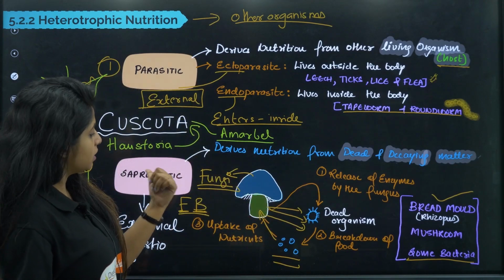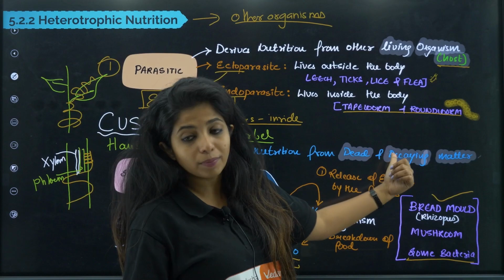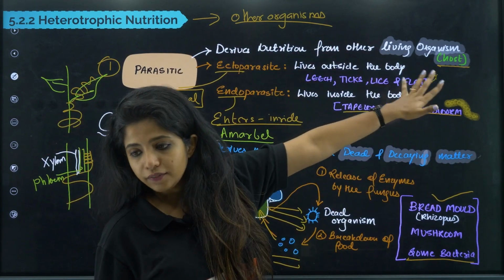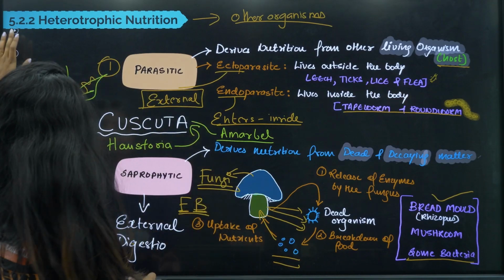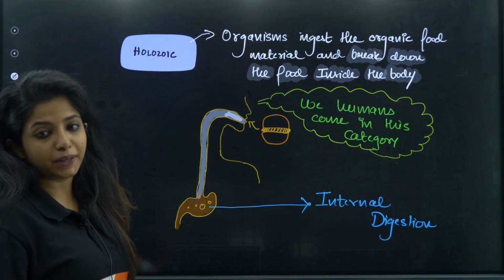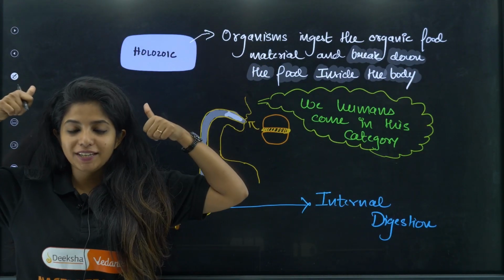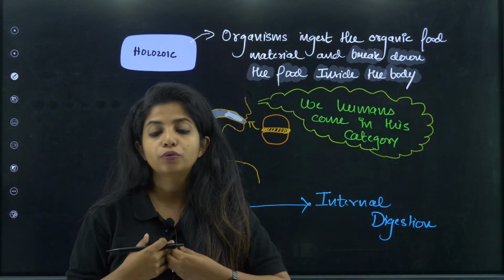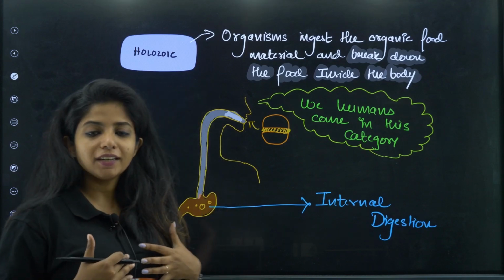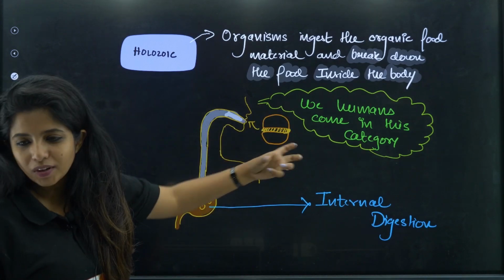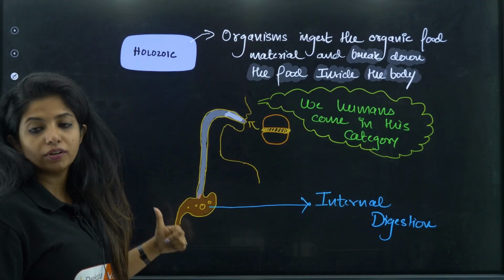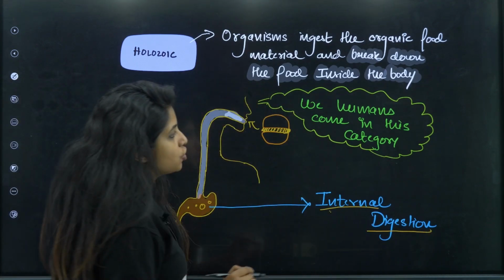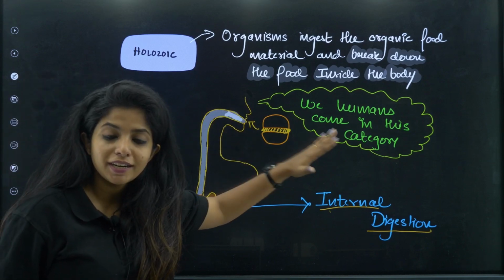So saprophytes are the ones that derive nutrition from dead and decaying matter. Parasites are the ones that derive nutrition from other living organisms. Now going ahead, what do we have? Holozoic. We come under this category, my dear children. The organism ingests the organic food material and breaks the food down inside the body. For example, I have a burger, I eat it, and the burger gets broken down inside my body. This is what I mean by internal digestion, my dear children. So we humans come in this particular category.